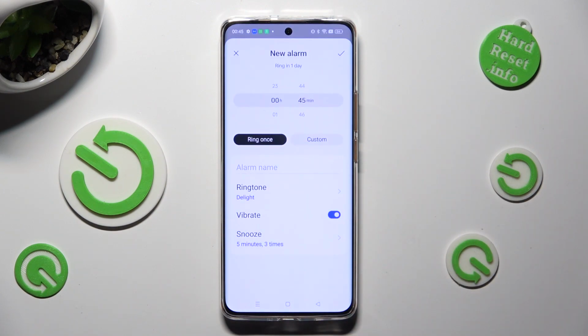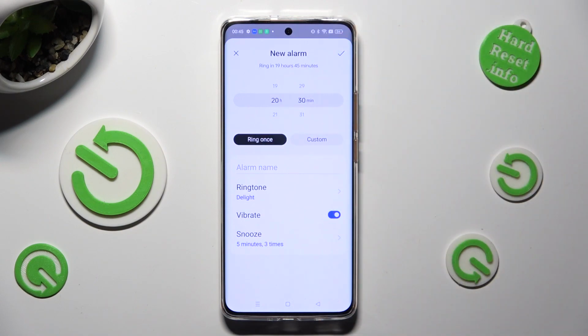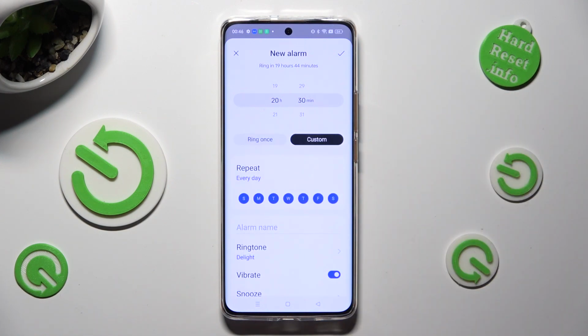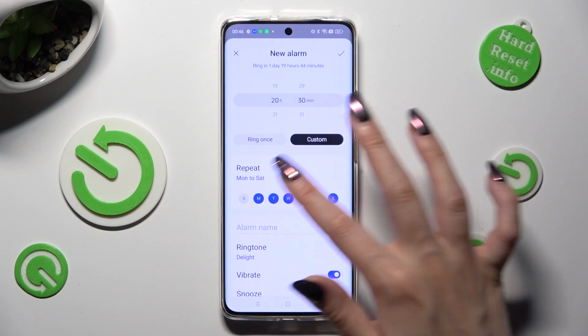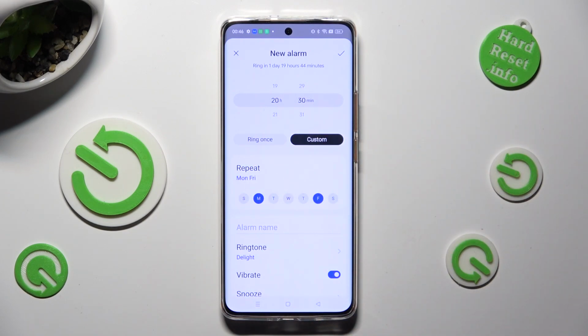Then set up an hour. Over here, by tapping on Ring once, you will have to turn on your alarm every time, and by selecting Custom, you can select days of the week in which it will ring. I will go with Mondays and Fridays.